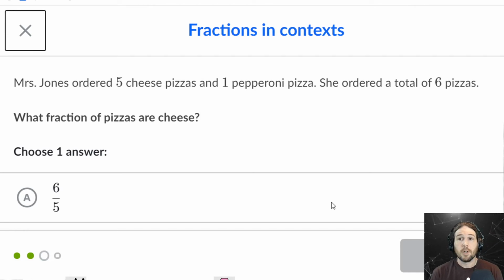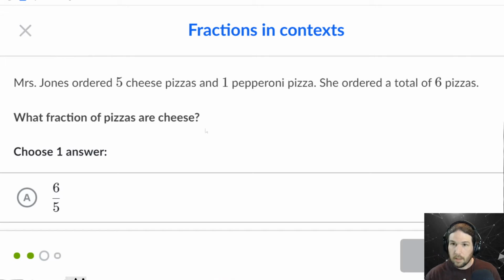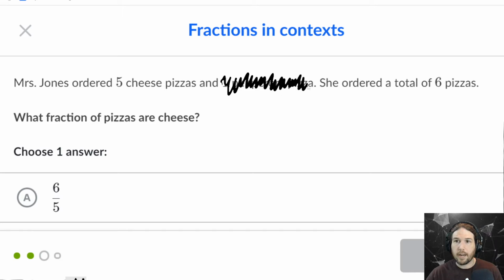Right? Who cares how many pepperoni pizzas there are? Who cares? Doesn't matter. Doesn't matter at all. Yes, that 1 does help get us to the total of 6, but we do not care. We only care if we want to know what fraction of the pizzas are cheese.